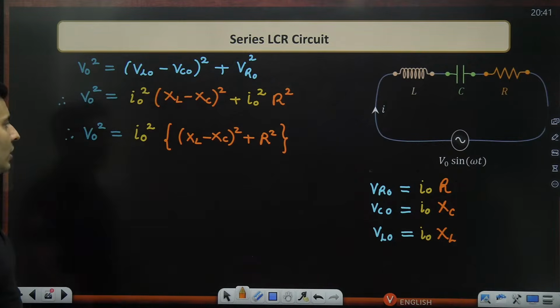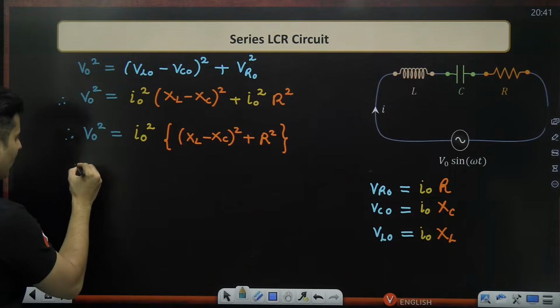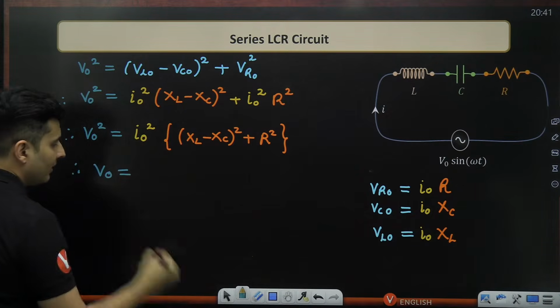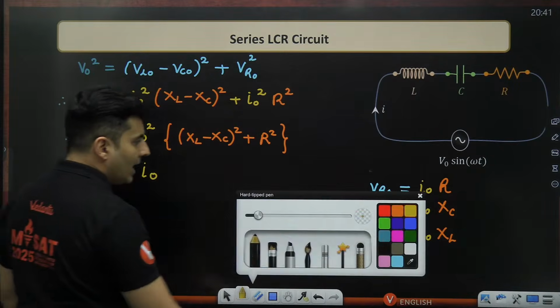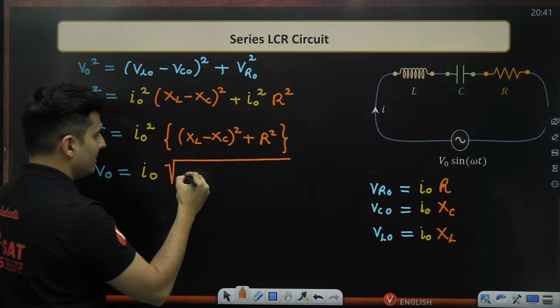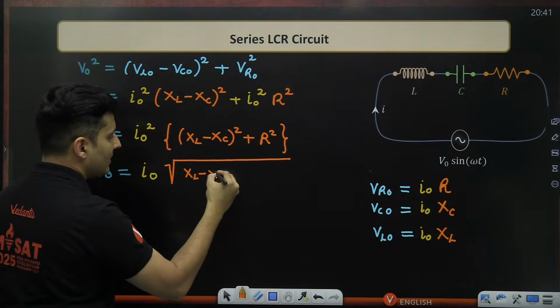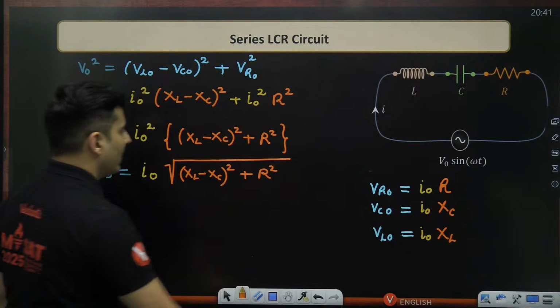Okay, I have taken it common. Now take the square root on both sides and see what you get. So V naught will be equal to, observe this, I naught, and this thing will be under the root, which is XL minus XC whole square plus your R square.